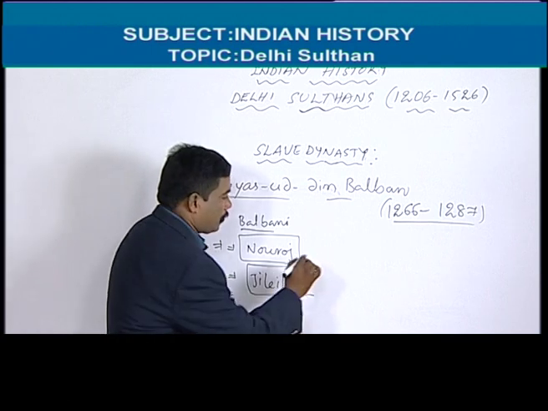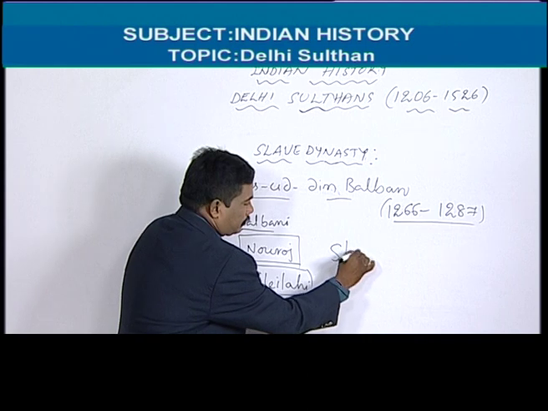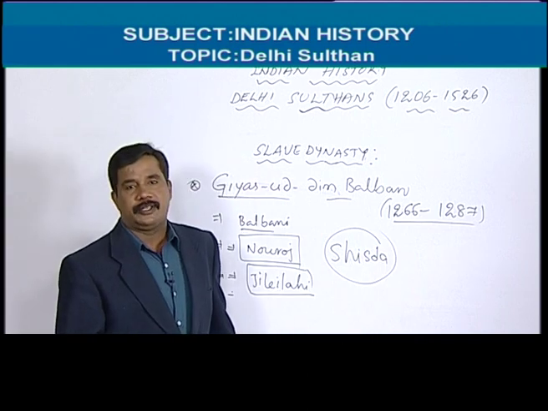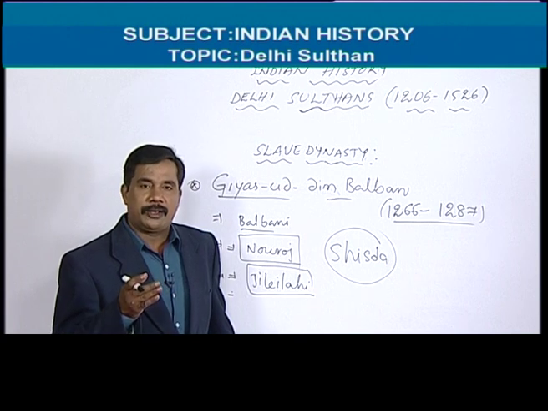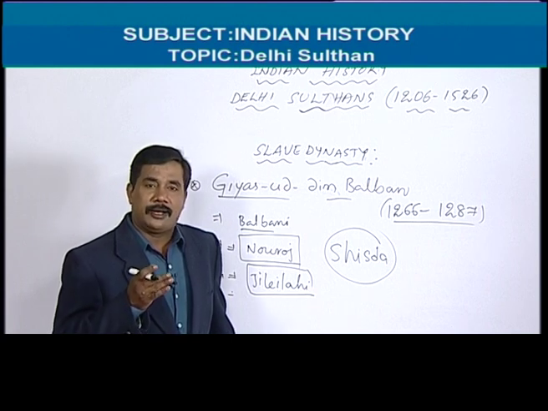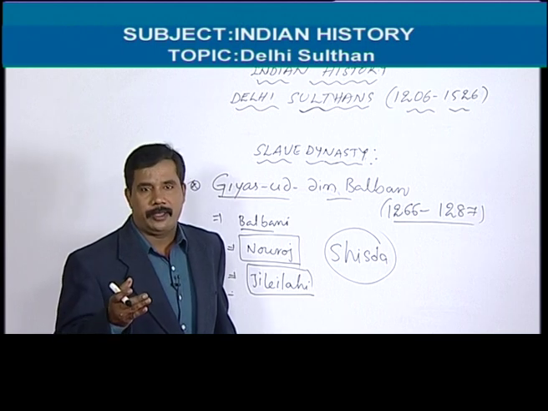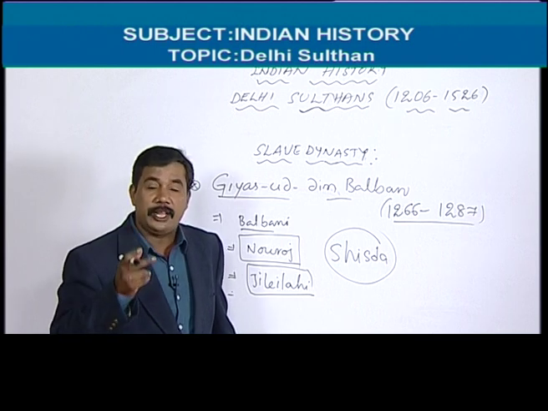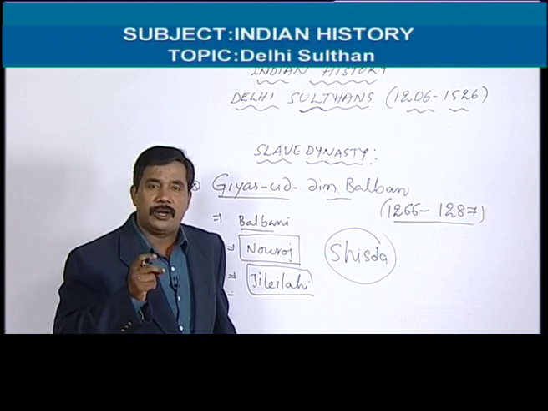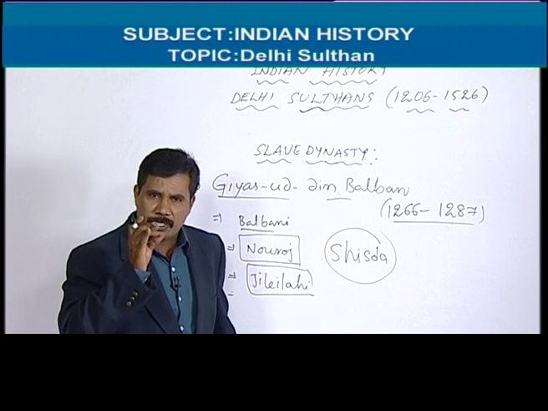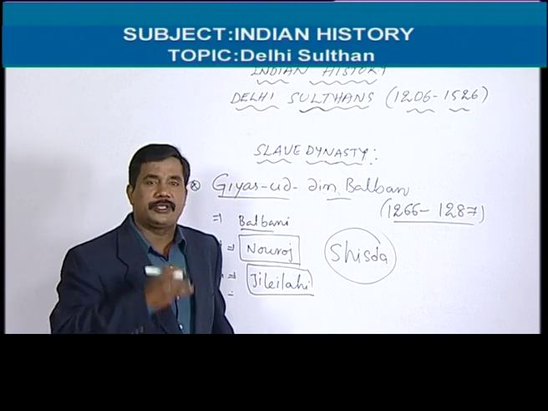And one more point we can say, it is also a Persian style. You know, Balban did not permit any person to talk with him, and he always believed the king should be in royal dress always. That's why he is the most regular, the most disciplined sultan among all Delhi sultans.